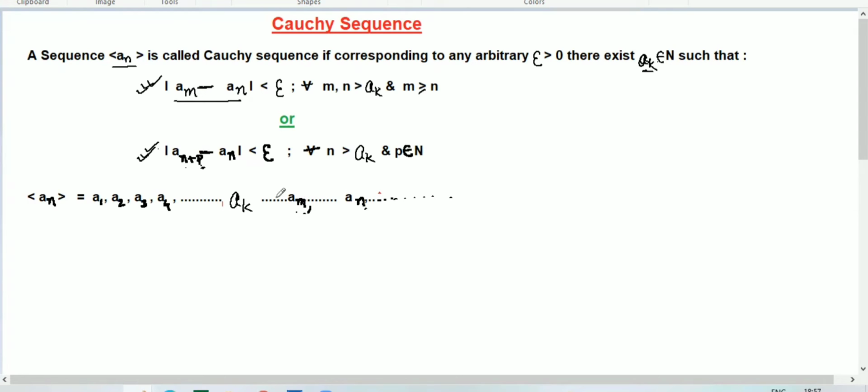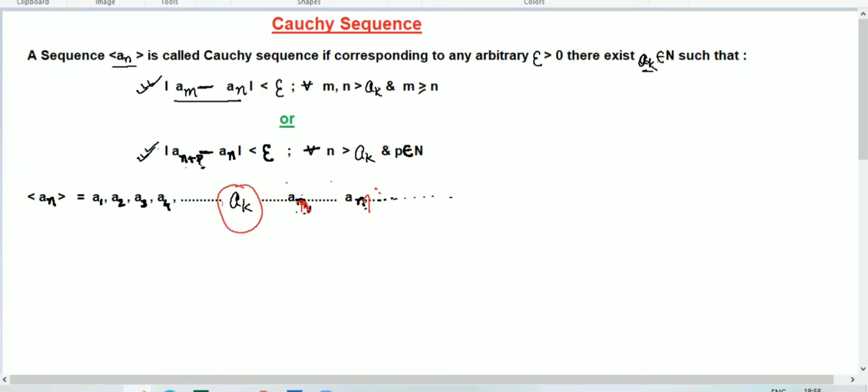So after this particular number a_k, we randomly choose a_m and a_n, and we find the difference between these two randomly selected numbers, and we find that the modulus of the difference is less than epsilon for all m, n greater than k. Clearly these two numbers are greater than k, and m is greater than n, so here I have to take n and here m.